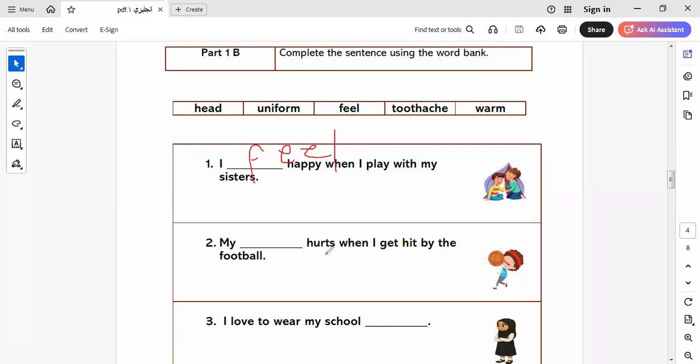Next one. My head hurts. So here he hit the ball with his head. So the head hurts when they hit the ball. Okay, so my head hurts. I love to wear my school uniform. This is school uniform. So here we have school uniform, head, and here is feel. Let's continue the rest of the questions.